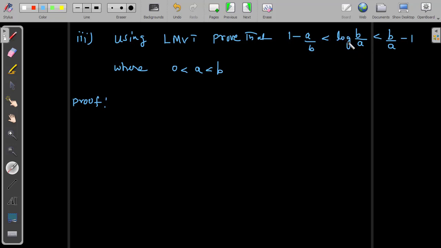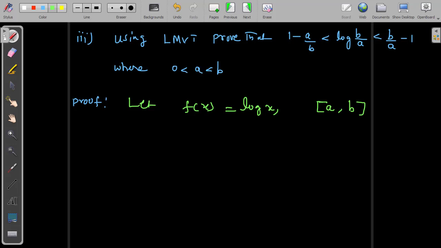So the function is the log term here. Let us take log of x. The function we need to choose from our side: let f of x equal log x. Now the interval you can choose as a to b, because it has been given here. So a is more than 0 and less than b.